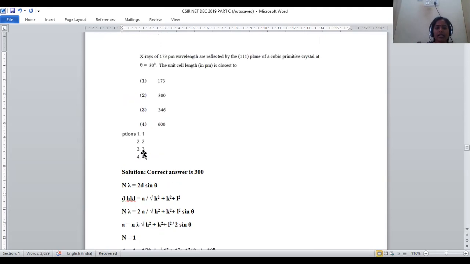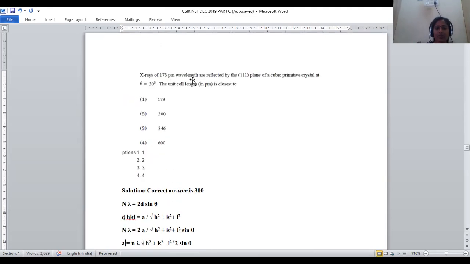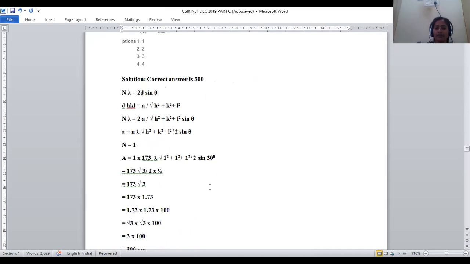Why 173? The wavelength is provided as 173 picometers. We are not required to change its units because they are asking the unit cell length in picometers again. That's the reason why we can go with picometer units only.